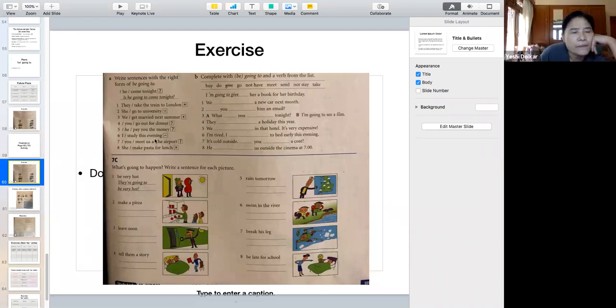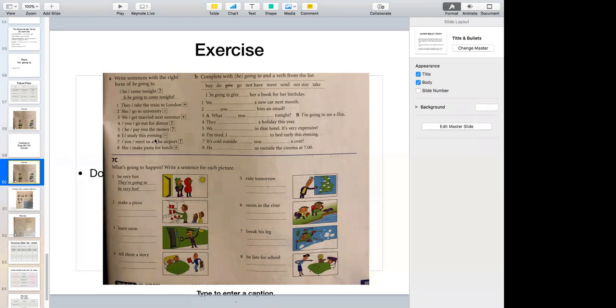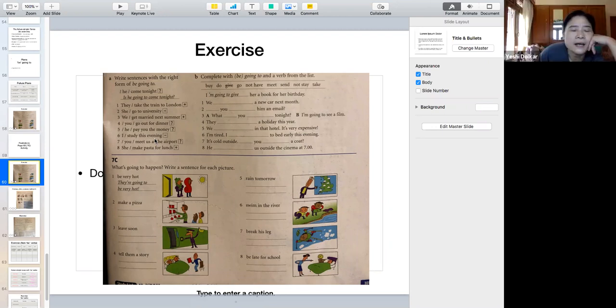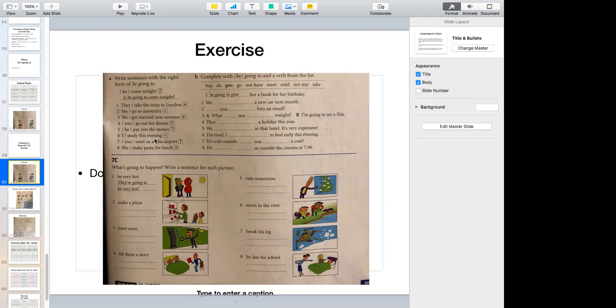I am not going to study this evening. I'm not going to study this evening. I am not going to study this evening. Yes. All right. What about number seven?